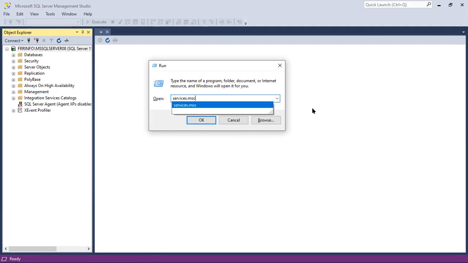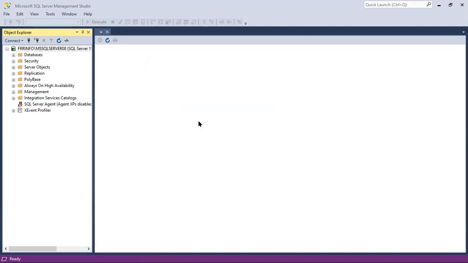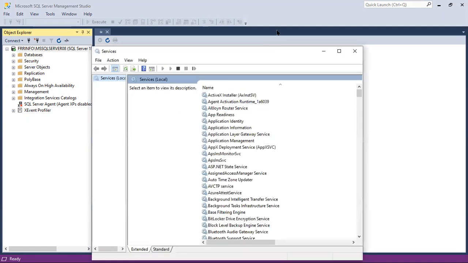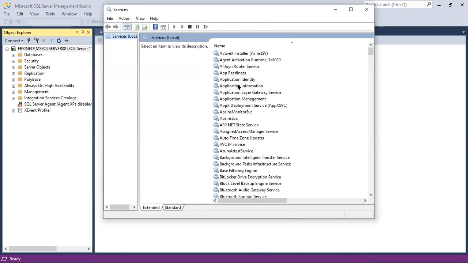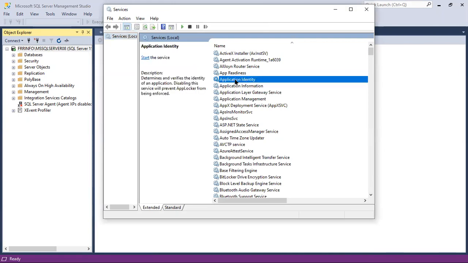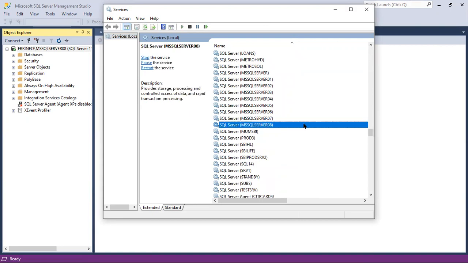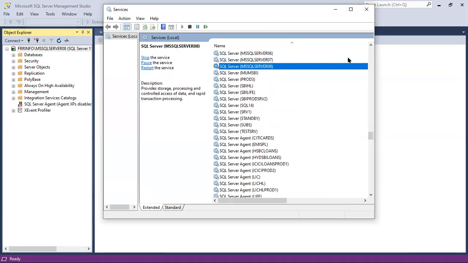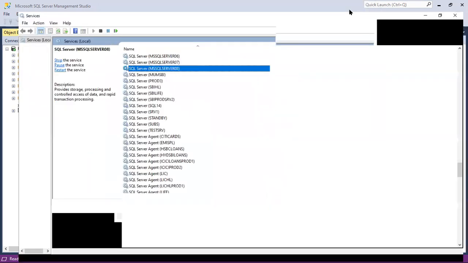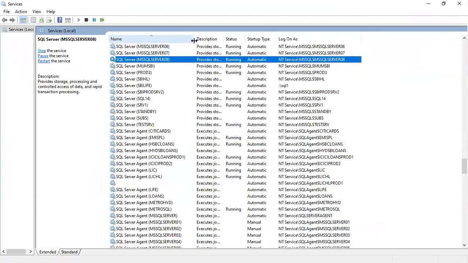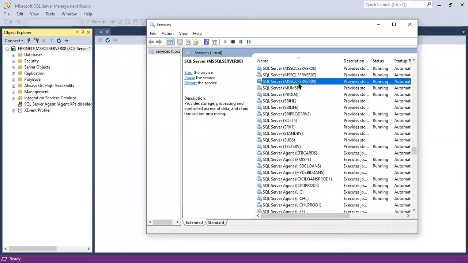If I go to run, services.msc, press yes, SQL Server, MS SQL Server 08. See here, this is our main service. Our instance name is MS SQL Server 08.